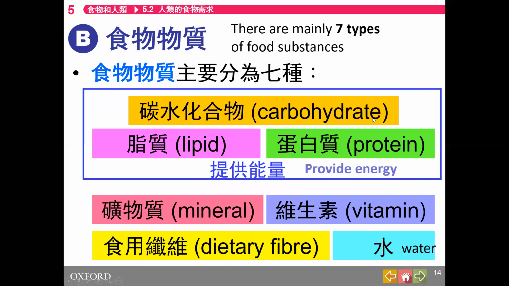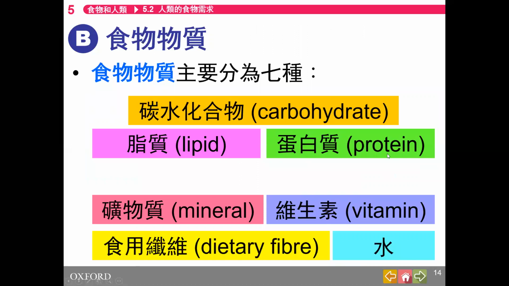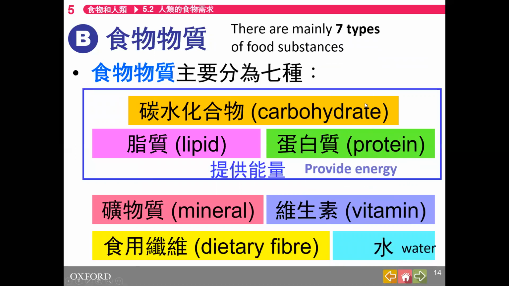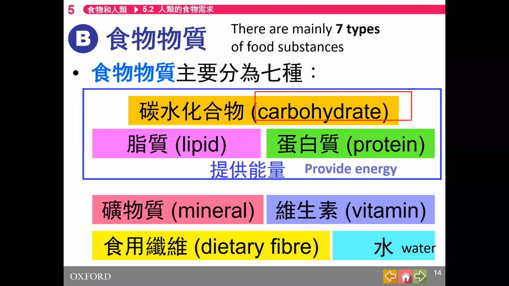So there are 7 main types of food substance, 7 types. First of all is the carbohydrates. Today we will mainly talk about carbohydrates, 碳水化合物. And there are other food substances, for example, the lipid, the protein.